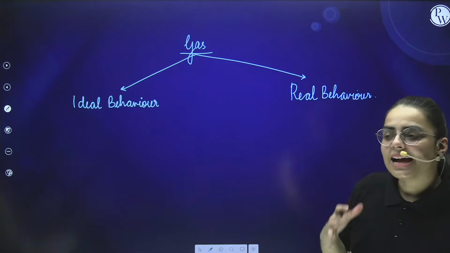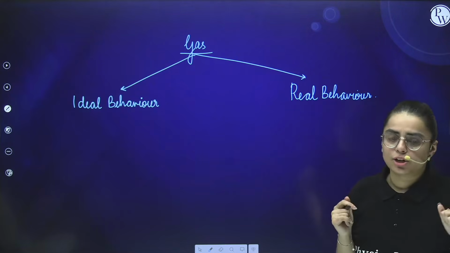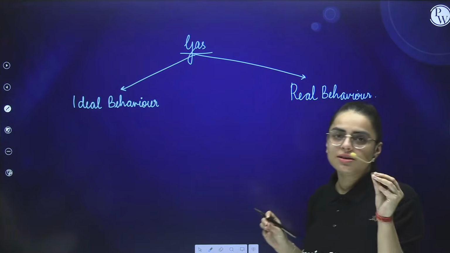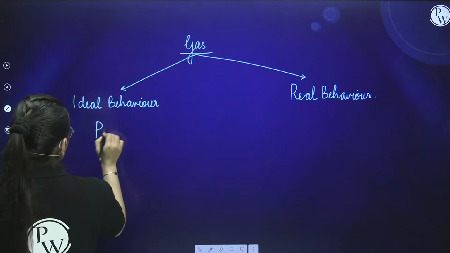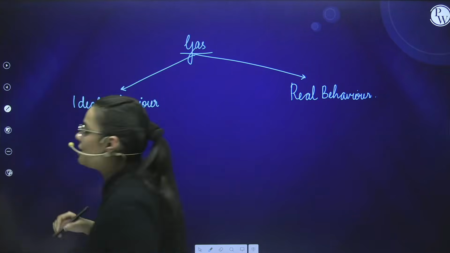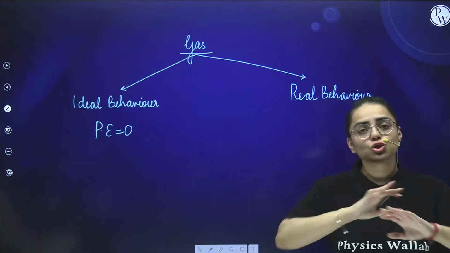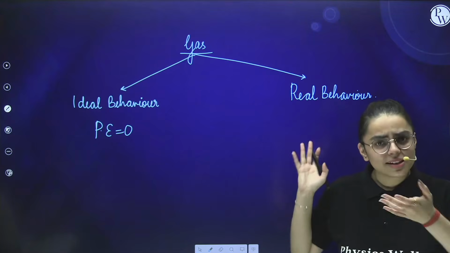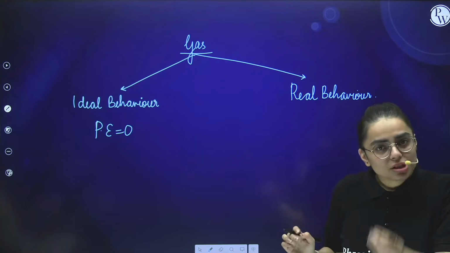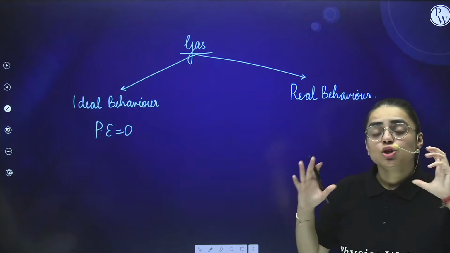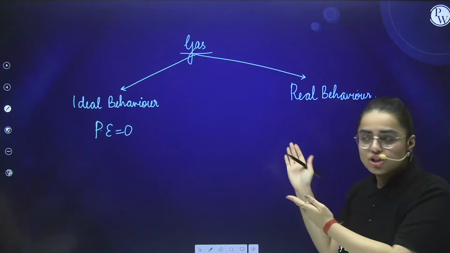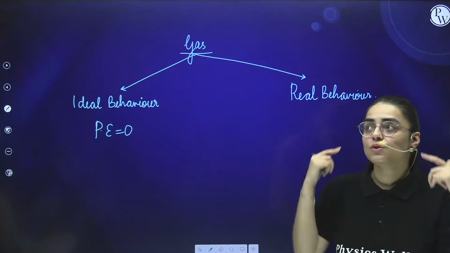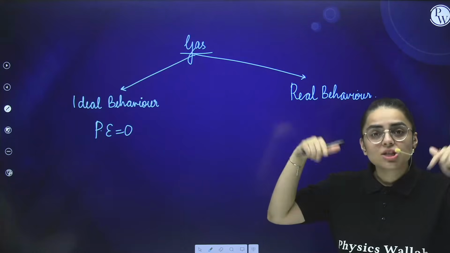See, basically ideal refers to the hypothetical state, or the fake state, I would say. In this state, first of all, we say that potential energy is zero. Other than this, we say that ideal behavior is the state in which there is no interaction within the molecules. But you know, gases exhibit interactions. They have forces of attraction, but very, very less. They have strong force of repulsion, but they have interaction. But according to the ideal behavior, there is no interaction. So ideal behavior is the one which we are assuming, which is the hypothetical one.